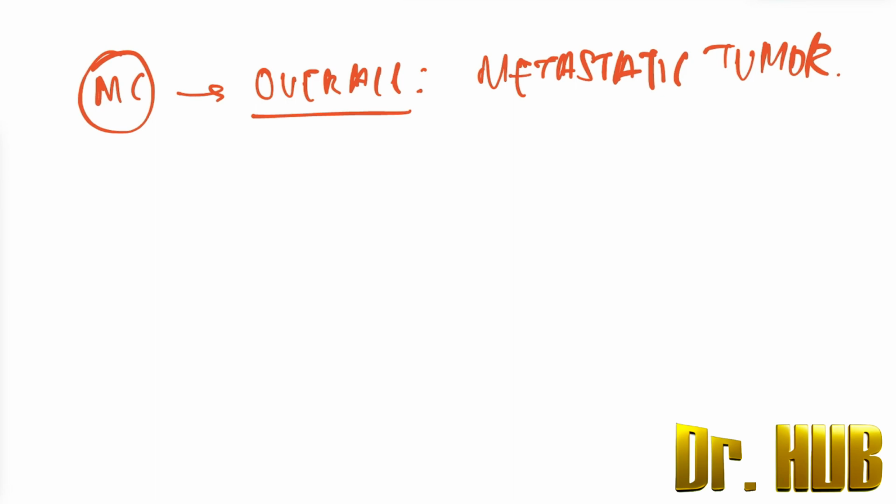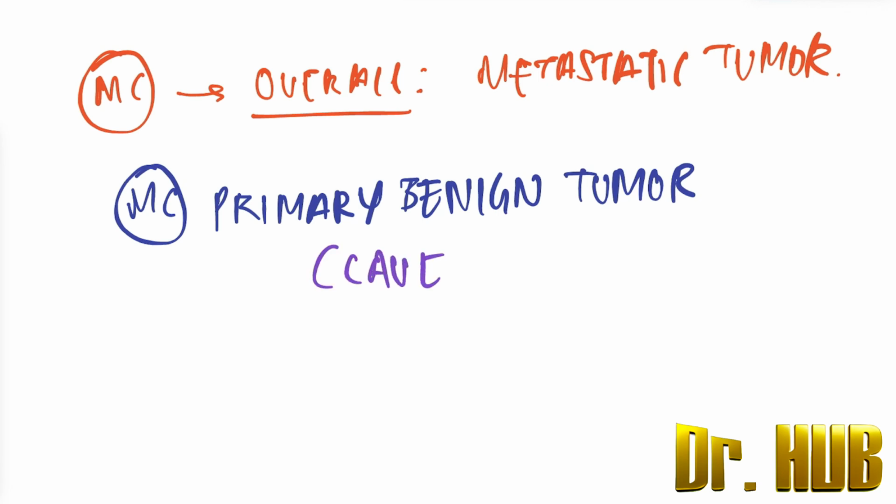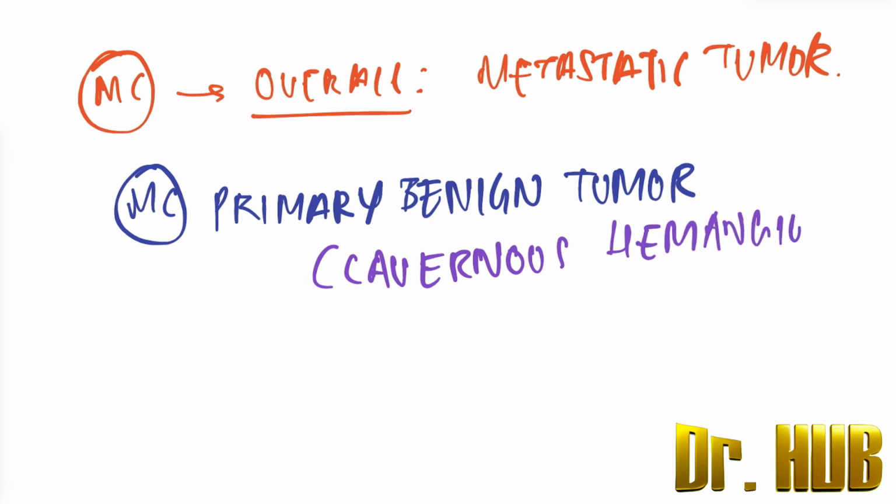Next, the question is the most common primary benign tumor. This is nothing but the cavernous hemangioma. So the most common primary benign tumor is going to be cavernous hemangioma.